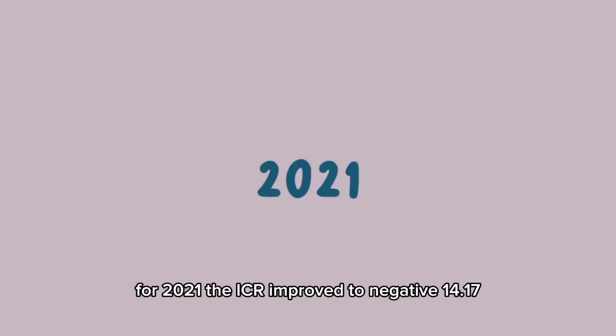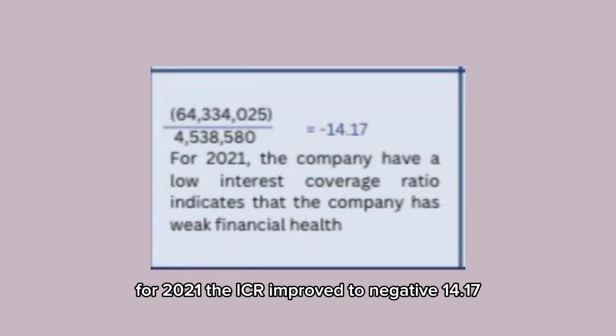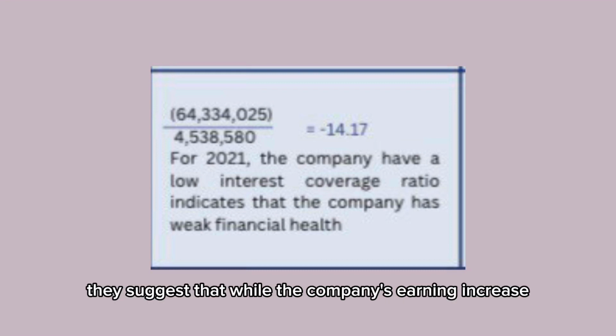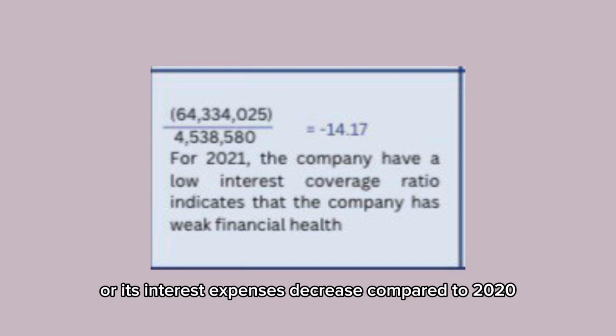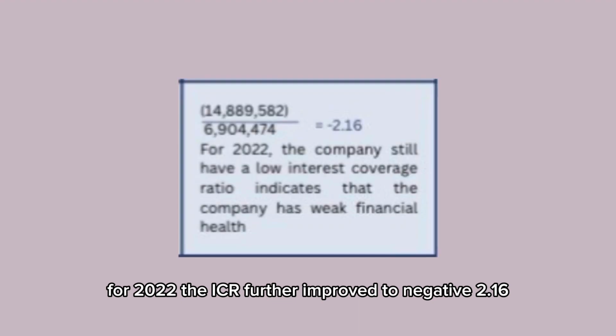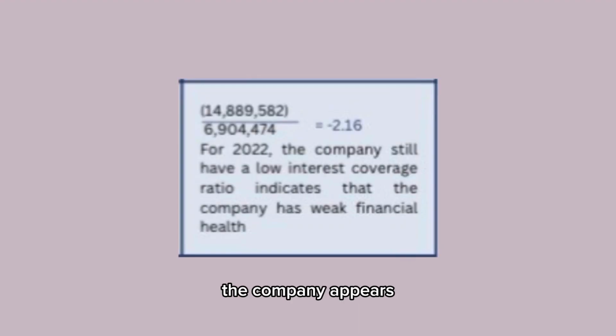For 2021, the ICR improved to negative 14.17, but still negative. This suggests that while the company's earnings increased or its interest expenses decreased compared to 2020, it was still not enough to cover the interest payments. For 2022, the ICR further improved to negative 2.16. Although still negative, the company appears to be moving closer to a positive ratio, indicating an improved ability to cover its interest payments.